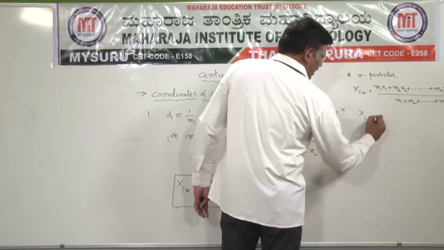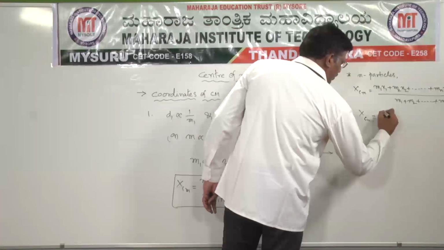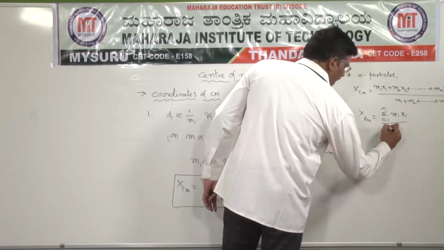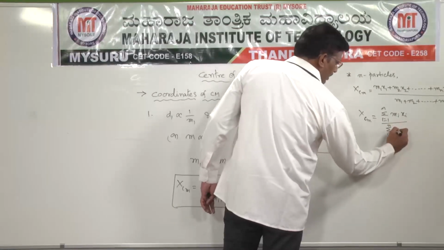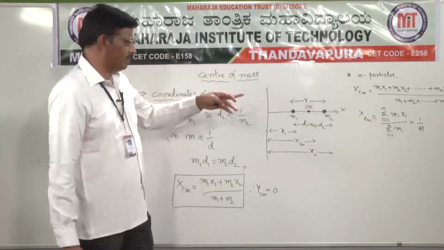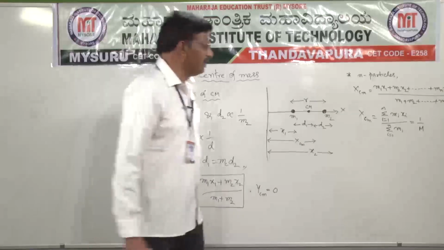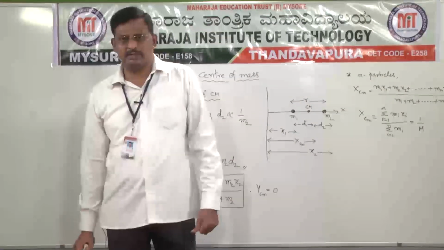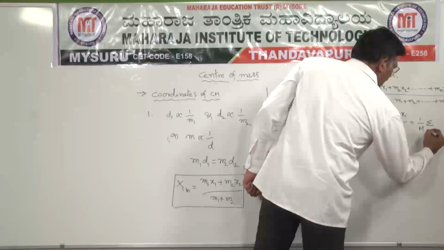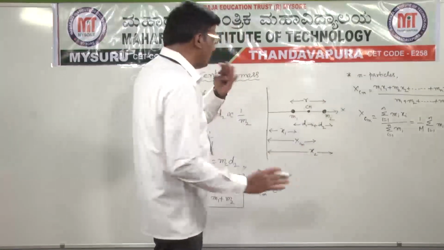This can also be written as xcm equals summation i equals 1 to n of mi xi, divided by summation i equals 1 to n of mi. The denominator, m1 plus m2 plus m3 and so on, is the total mass of the system. The individual masses m1, m2, m3 are the masses of the particles, and capital M is the total mass of the system. So xcm is 1 by M into summation of mi xi. This is along the x-axis.